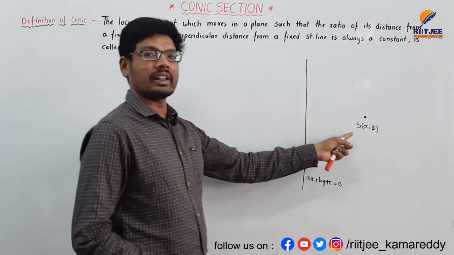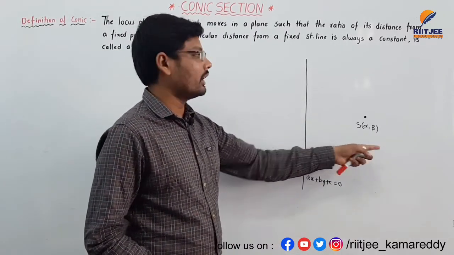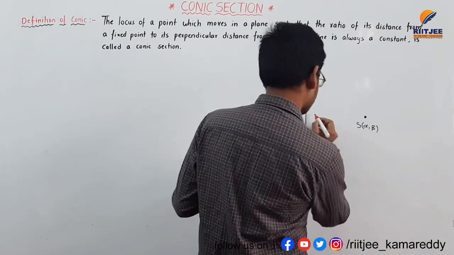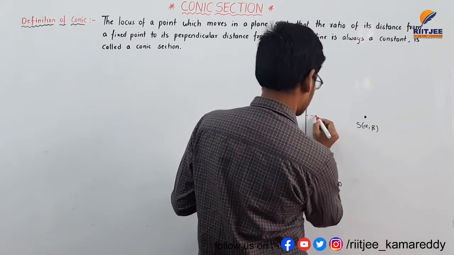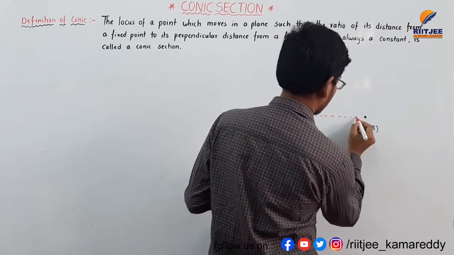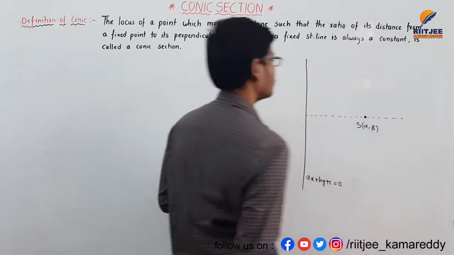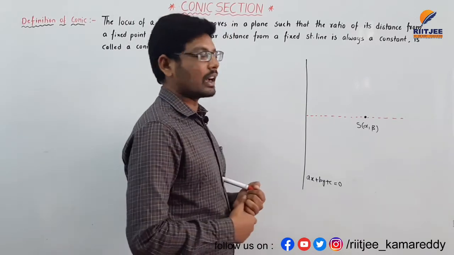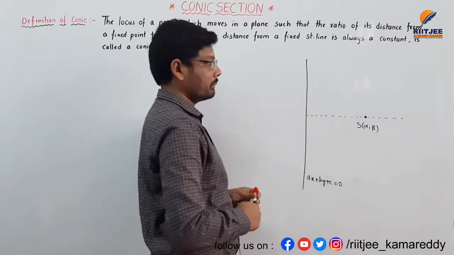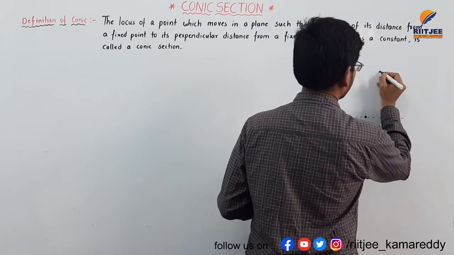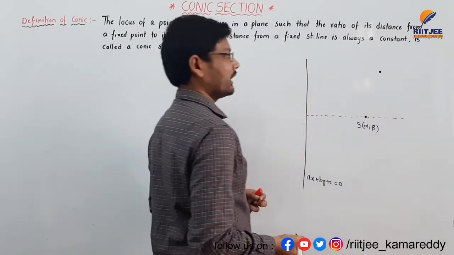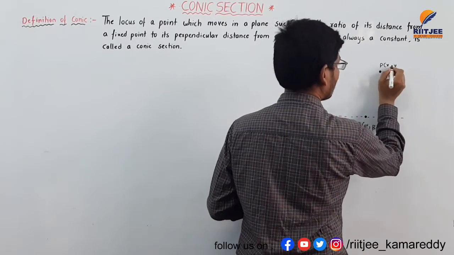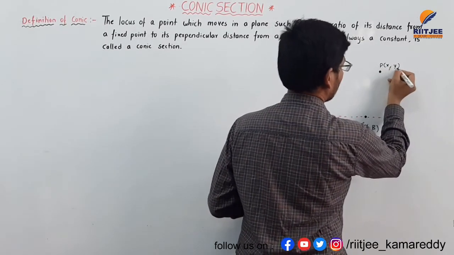This is a fixed point, that is S of alpha comma beta, and I draw a dotted line like this. So I am taking a point P of x comma y on a plane here. This is a point P, that is P of x1 comma y1, similarly x comma y I am taking.